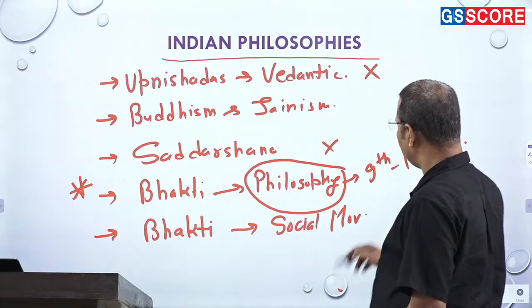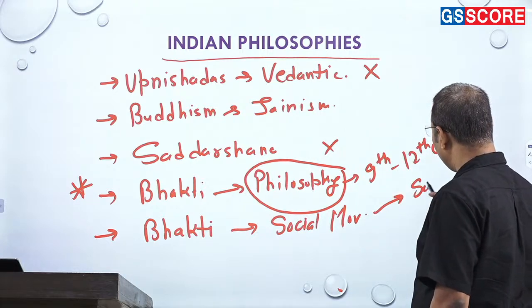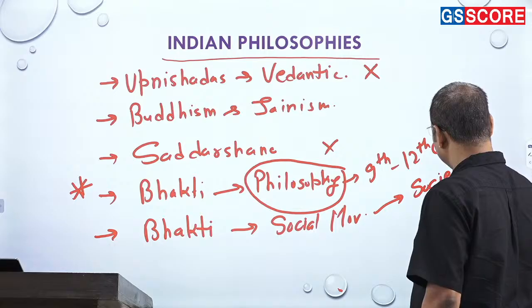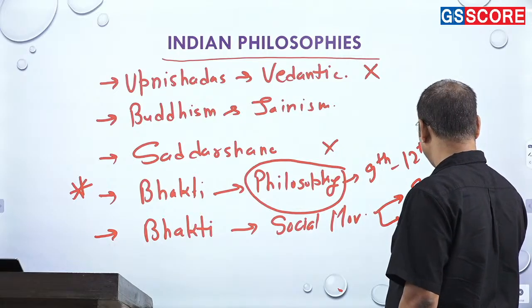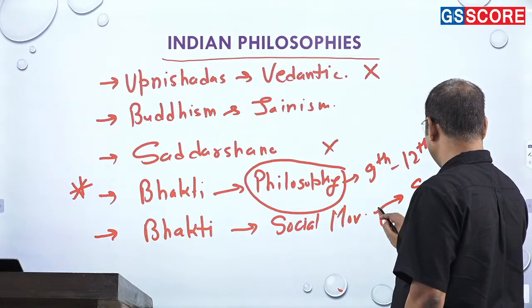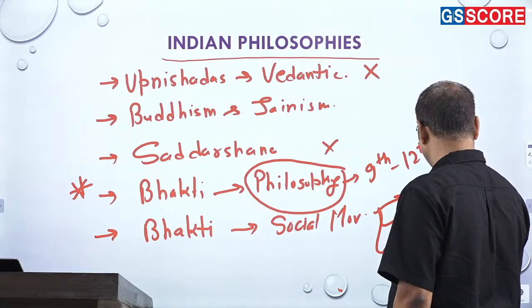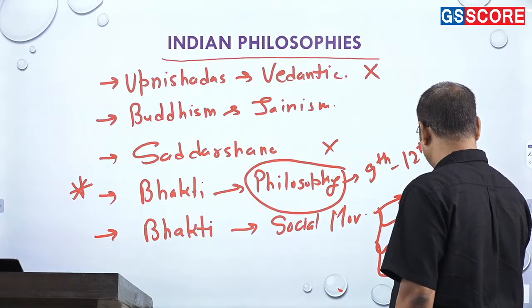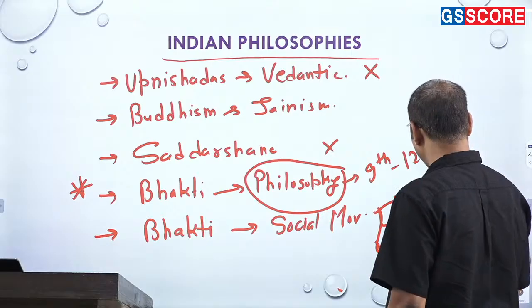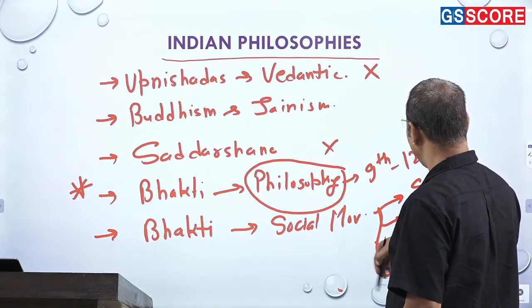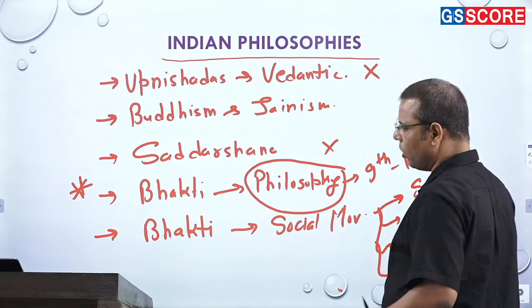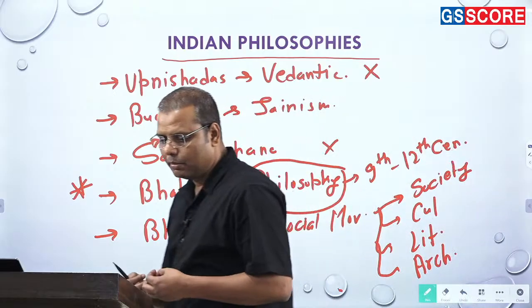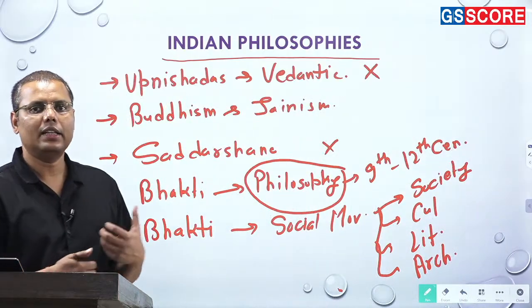That's the reason you find the impact of this in society, in culture, in literature, even architecture. And undoubtedly the way you find heterogeneity coming into the religion, or the way multiple sects are emerging within Hinduism, that is also one contribution.